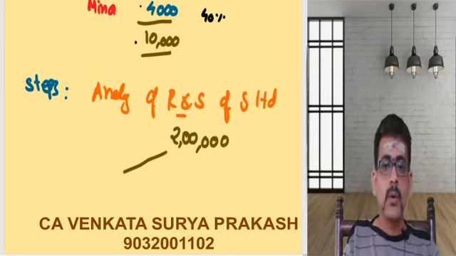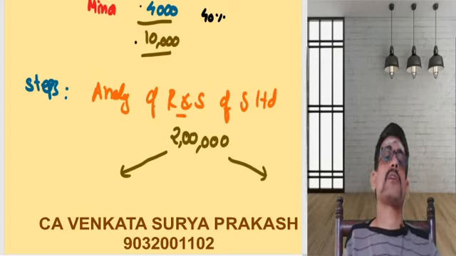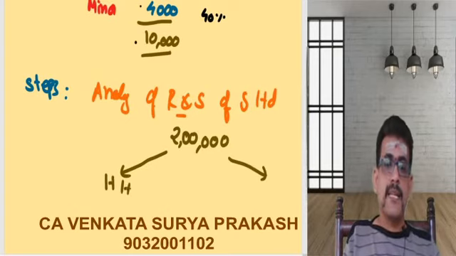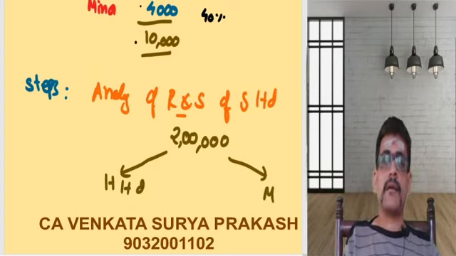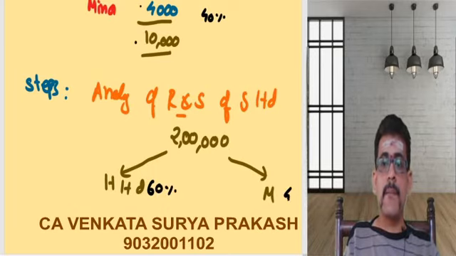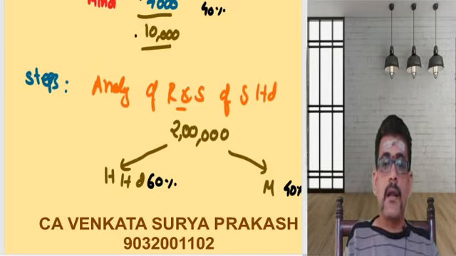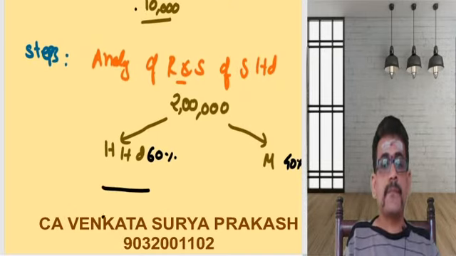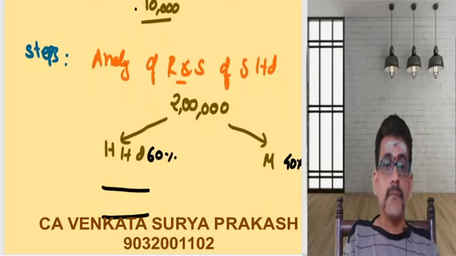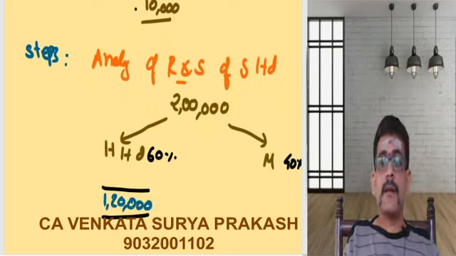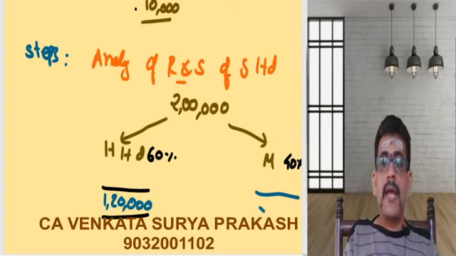Now I need to split it across H Limited and minority. We have already calculated the interest above: H Limited's percentage of interest is 60% and the minority's is 40%. So H Limited will get 1,20,000 and the minority will get 80,000: 2 lakh into 60%, 2 lakh into 40%.